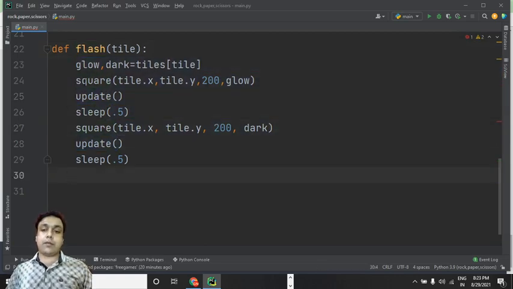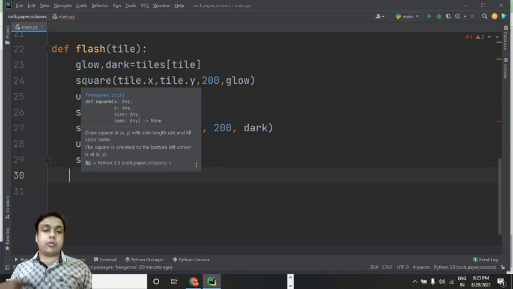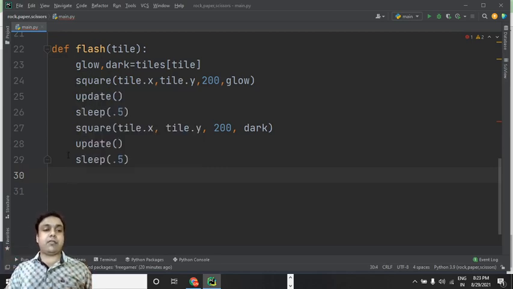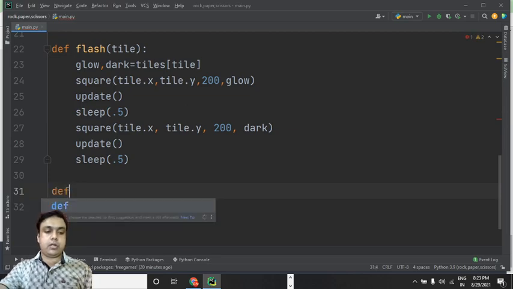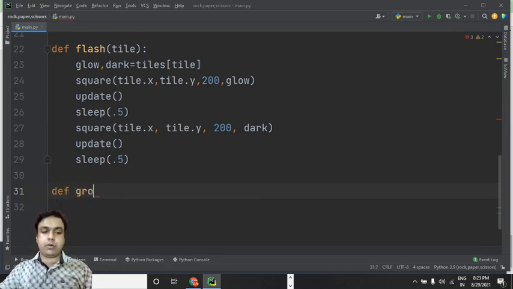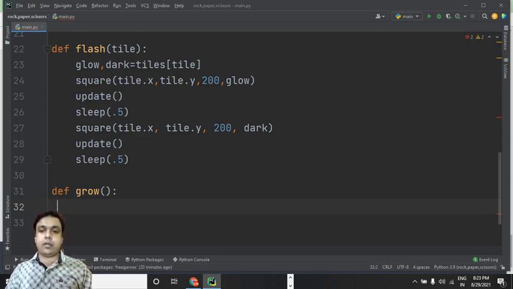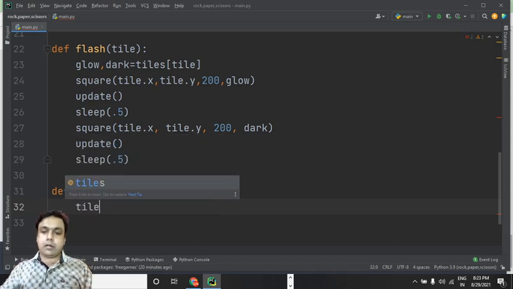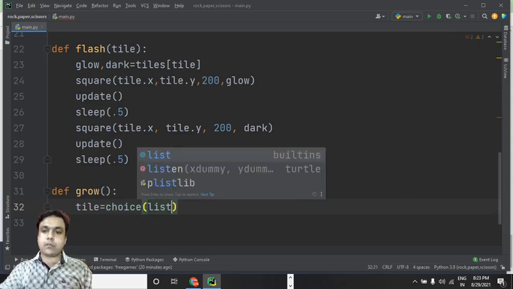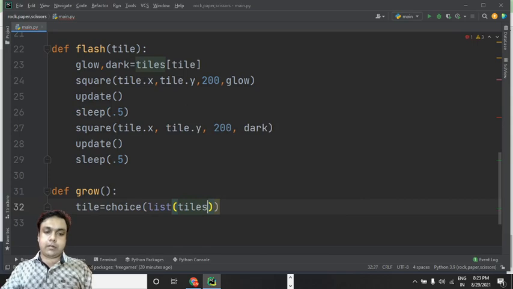Now what we have to do, we have to define the code for the grow function. So for growing the pattern and flash tiles, we need this function glow, or you can say grow. I think grow is a better option, right? Let's go with grow, and we can put a colon over here. Fine. Now in this function we can have this variable tile. Tile is equal to choice, fine, and then list tiles. So this value is going to get stored in this variable tile. Fine.